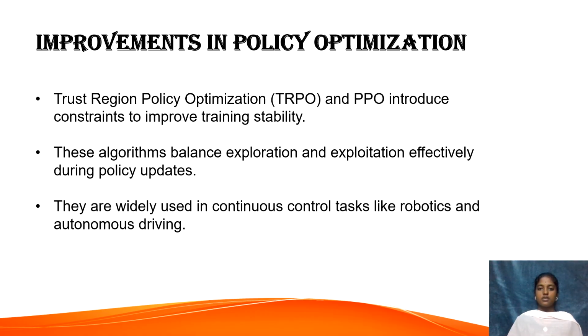Now let us discuss some improvements in policy optimization. In policy optimization, researchers have developed advanced methods like trust region policy optimization and proximal policy optimization. These algorithms introduce mathematical constraints to make the policy updates smoother and prevent drastic changes. They also manage the balance between exploration, trying new actions, and exploitation, using what's already learned. Because of their stability, these methods are widely used in robotics, autonomous vehicles, and control systems.